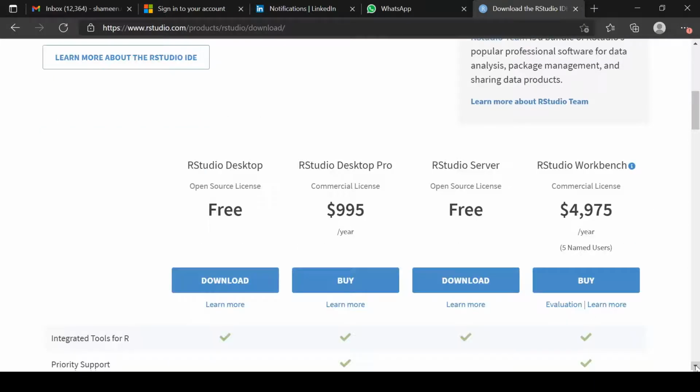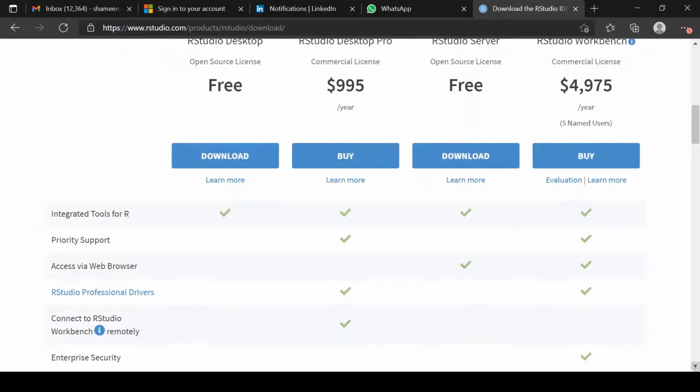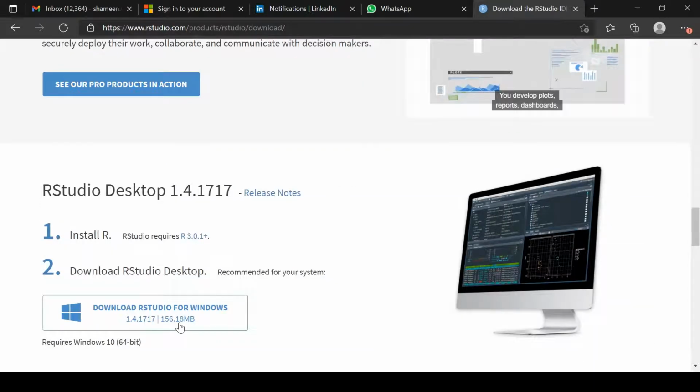It is the free open source license of R Studio Desktop. It is more than enough for doing the basic functions in R, and we can learn the coding and how to do all the stuff through this free version. For Windows, you can go for this, and once you download it, you can start installing it, and once it is installed, you can start working in R Studio.